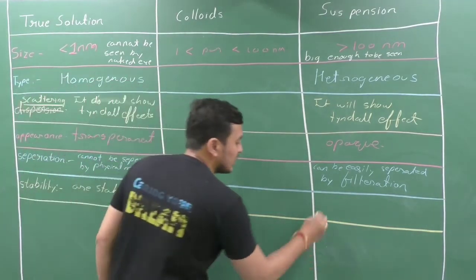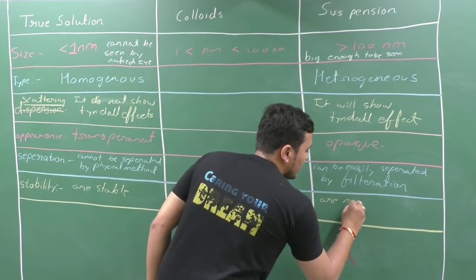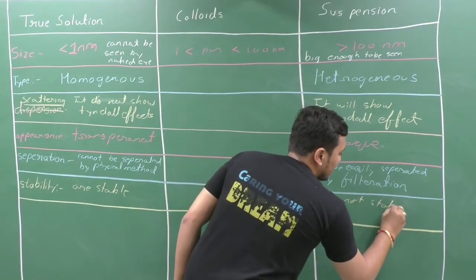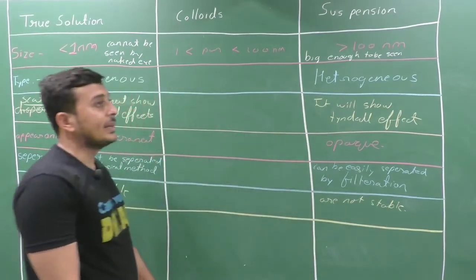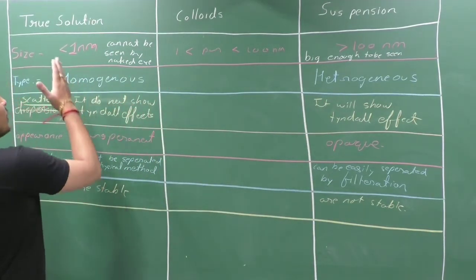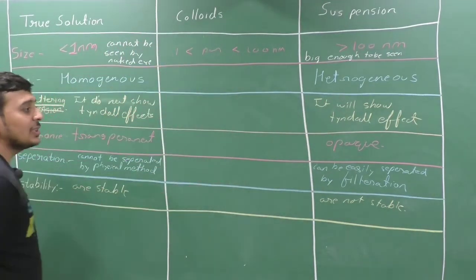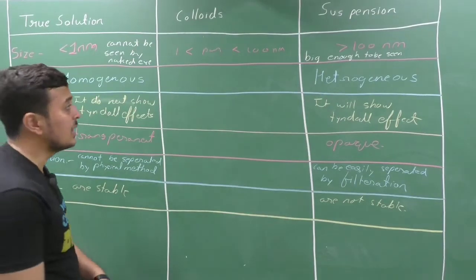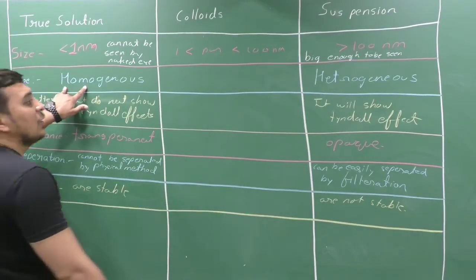Here suspensions are not stable. Clear? Getting it? What do we mean by true solution and suspension? These are the properties of the true solution and suspension. First of all, a true solution is a homogeneous mixture.